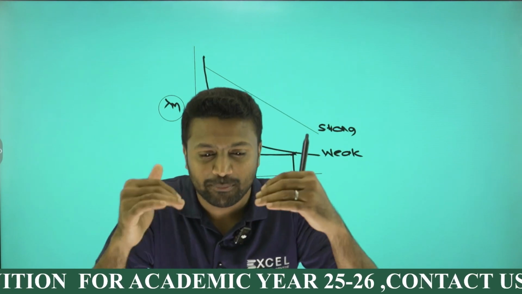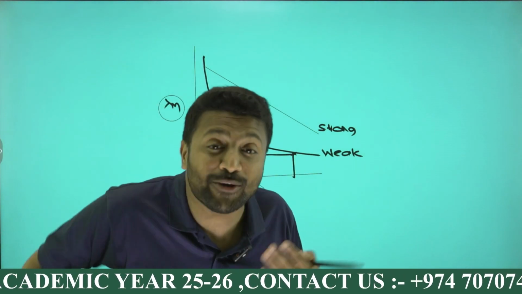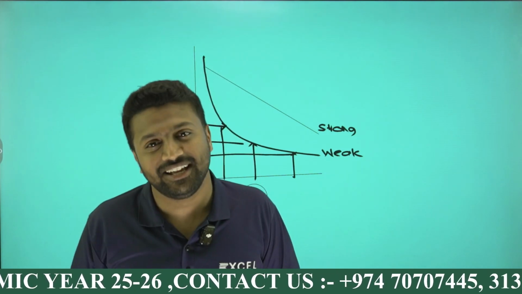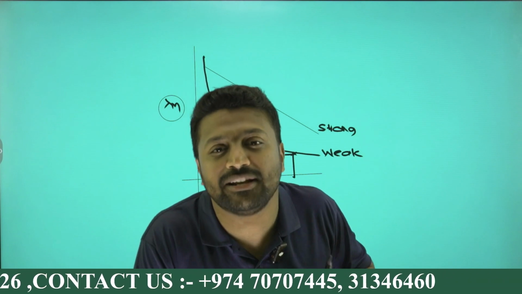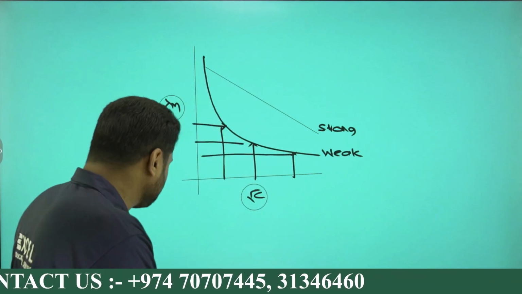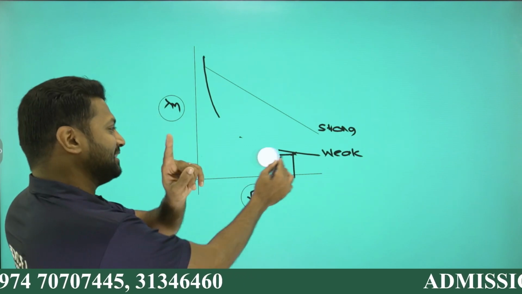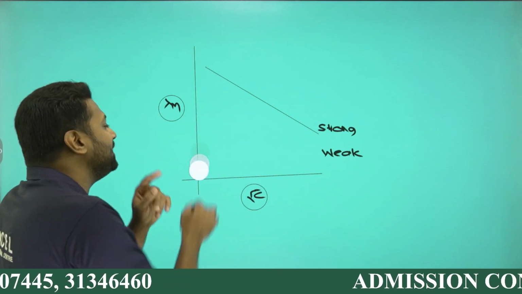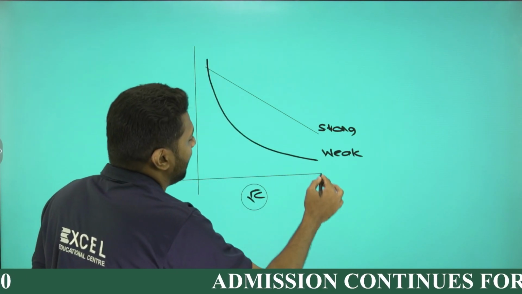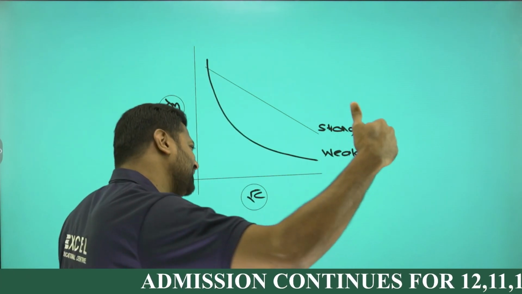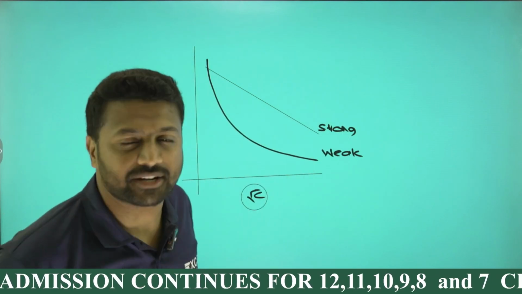On adding water, because of the space, I can say mobility increases. In addition to mobility, ions are also increasing, but ions are not increasing for strong, they are already completely ionized. So I can say that the increase is gradual for strong, because only mobility is increasing, ions are already completely ionized. But in case of weak, not only space, not only mobility, ions are also increasing. So molar conductivity will show a sudden, striking increase.